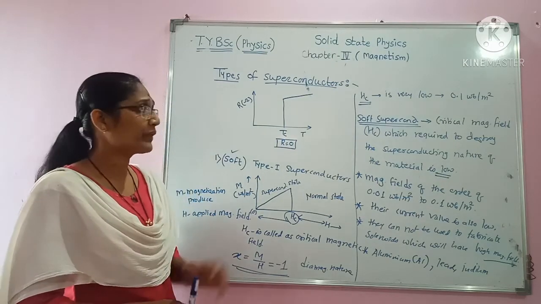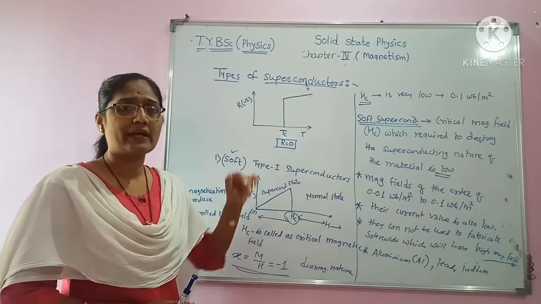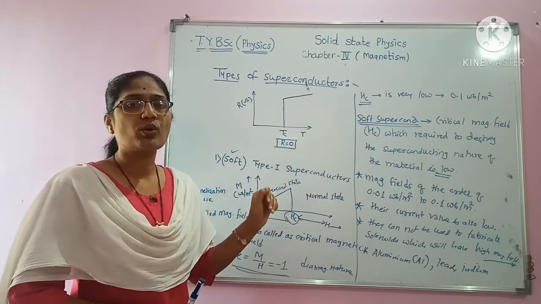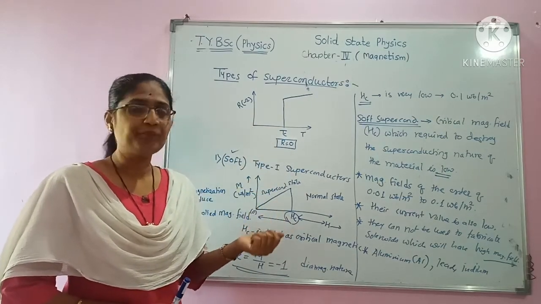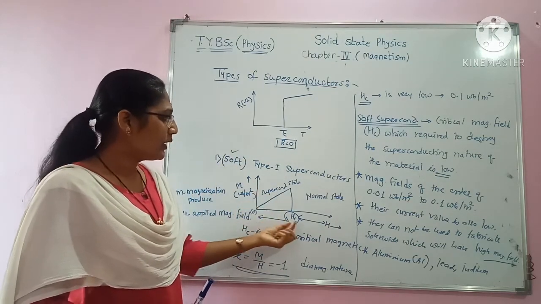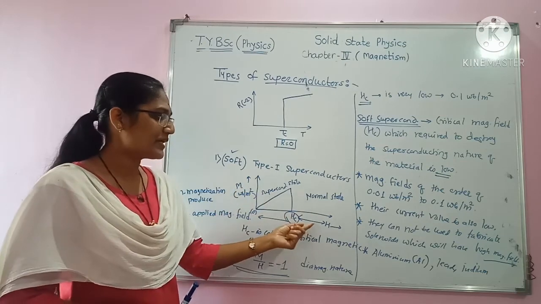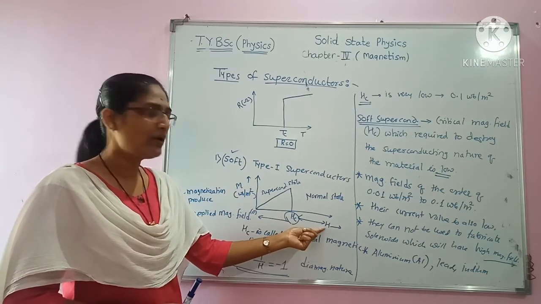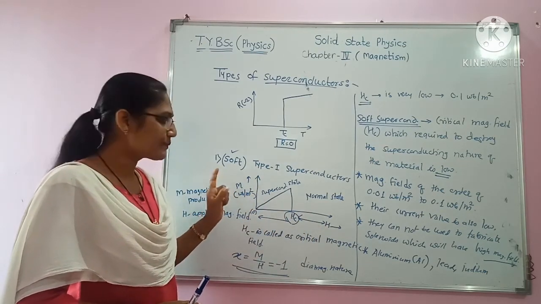In order to observe the Meissner effect shown by them, we have drawn the plot of M versus H, that is applied magnetic field versus magnetization produced.